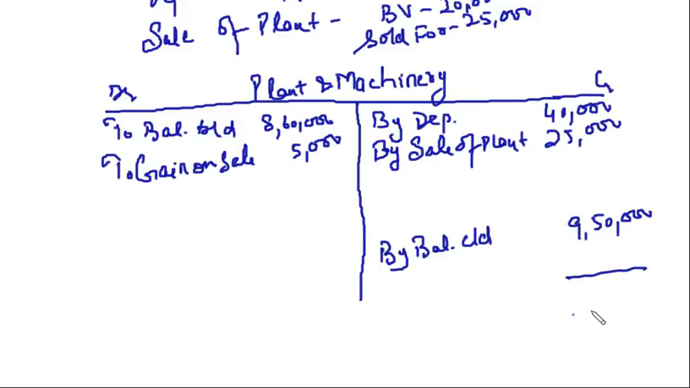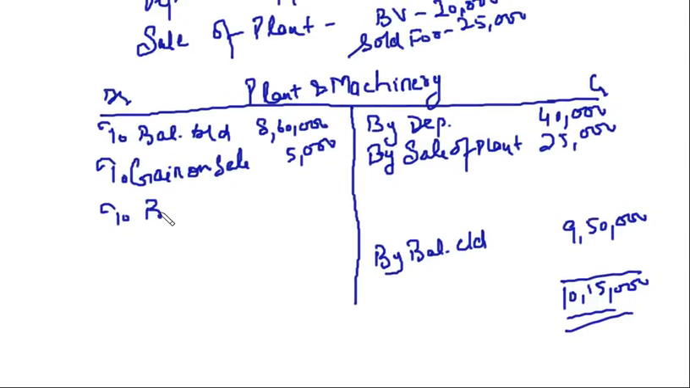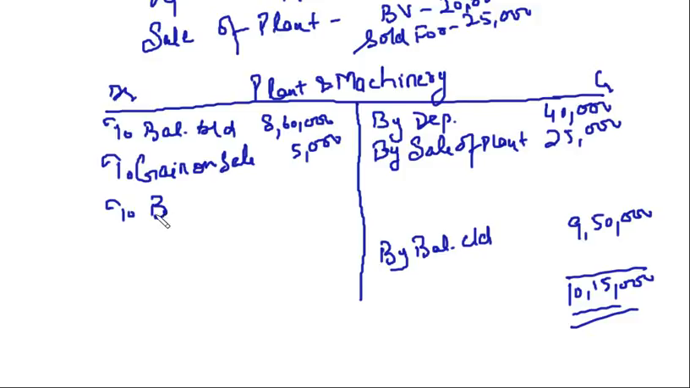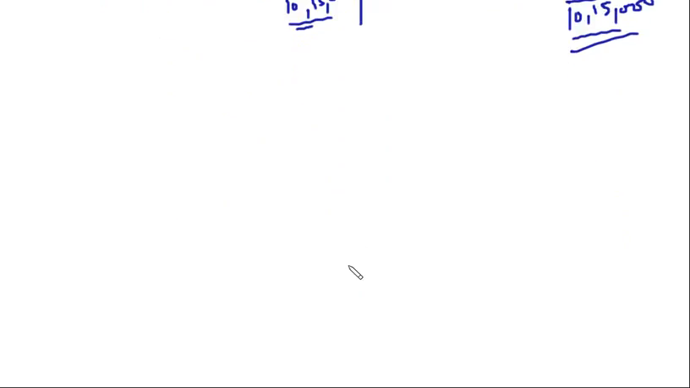Now you can see this credit side is more than the debit side, which comes to 10,15,000. What is the balance on this side? This balance will reflect the purchase of plant and machinery during the year. So we'll say to bank account, this is 1,50,000. This comes to 10,15,000. Clear?